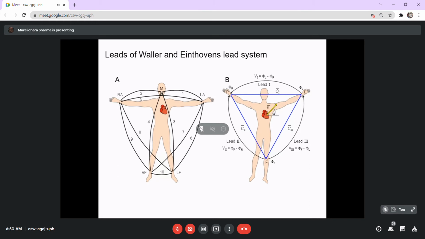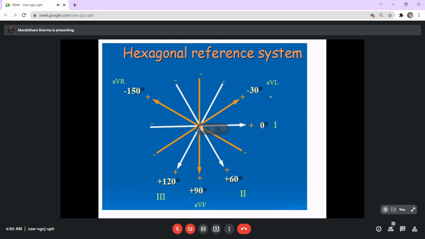So if at all you try to bring these 3 lines together, touching across the heart, you will have 3 lines which are connected together, as we see in this diagram. See that lead 1, these white lines, suggest that in lead 1 the line is parallel to the heart, and in lead 2 the line is at a plus 120 degrees to the heart, and lead 3 is at a plus 60 degrees to the heart.